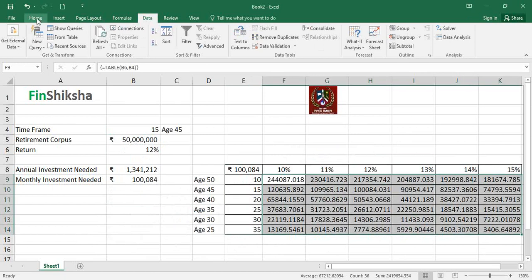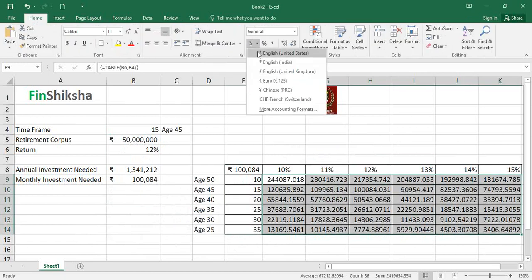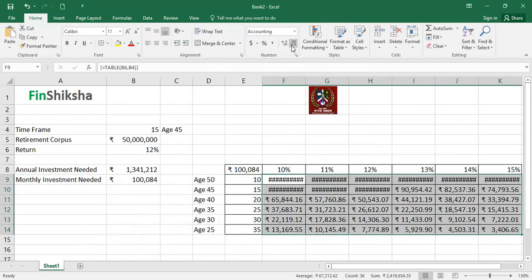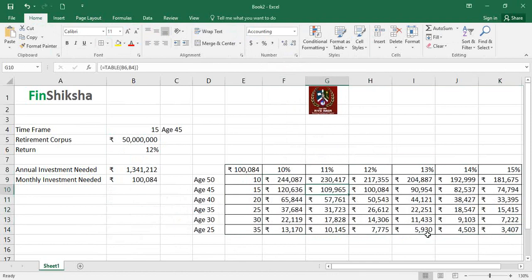Now when I click on OK, we find all this data gets populated, and let's format all this data to make it a little more readable in terms of what we are looking at, right? And let's remove the decimal points as well. Okay, so what was our base case? This cell here was our base case.